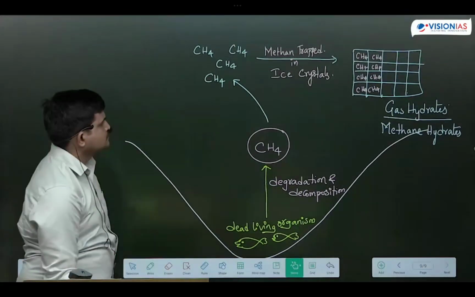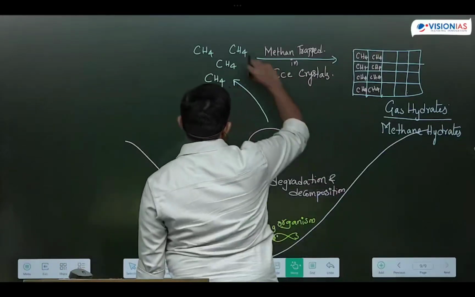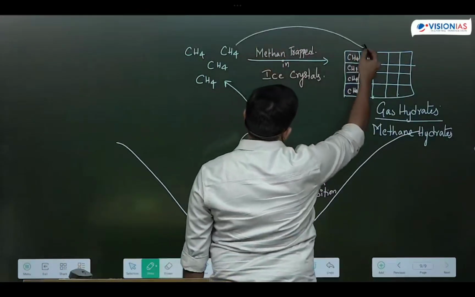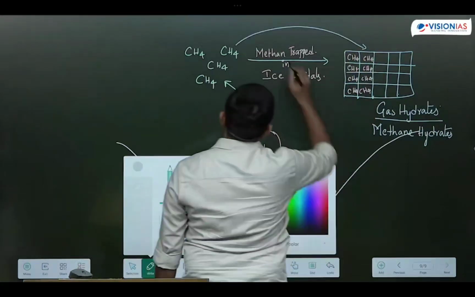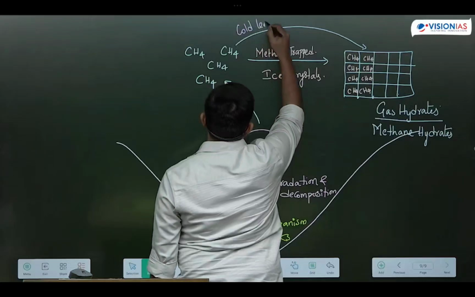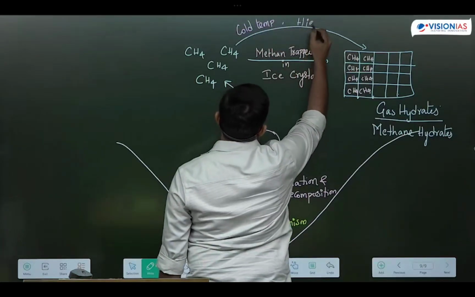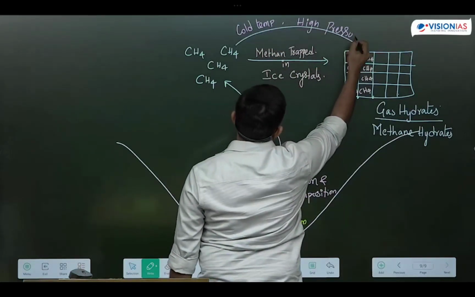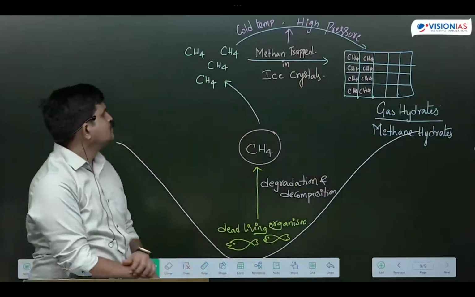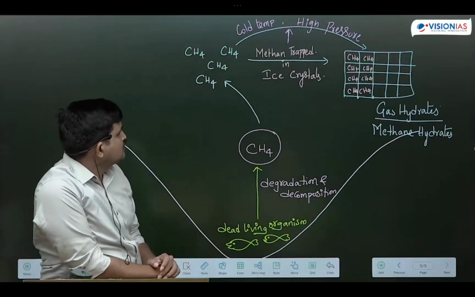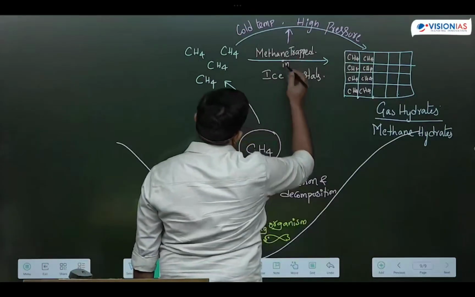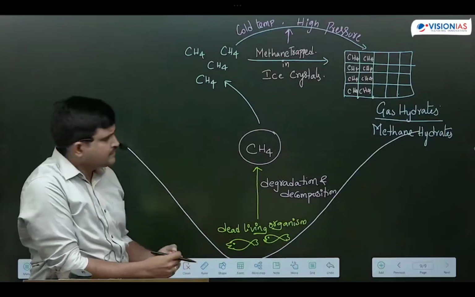Conditions for the formation of these gas hydrates. What is the perfect condition for the formation of gas hydrates? Make a note. One is cold temperatures. Next one is high pressure. Because of cold temperatures and high pressure, methane will be trapped in the ice crystals, and that we call gas hydrates.